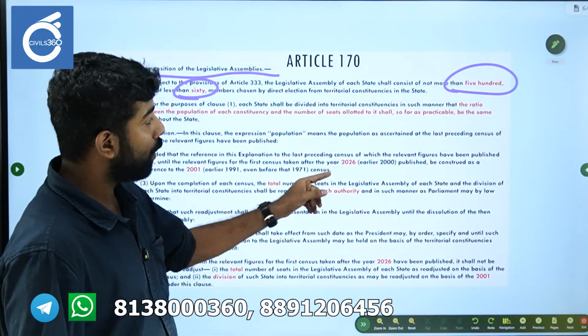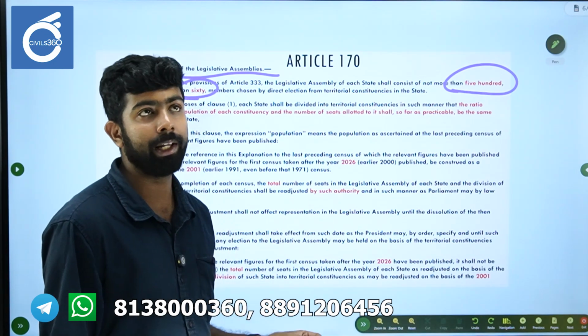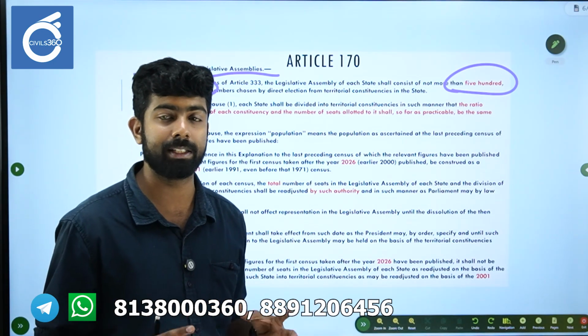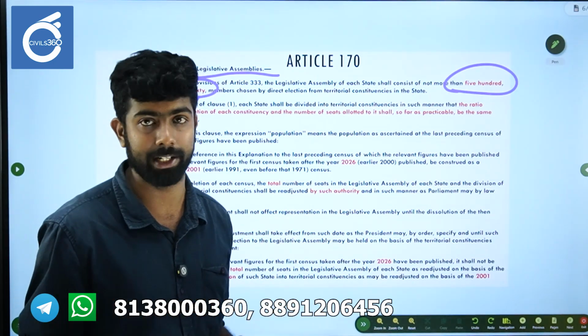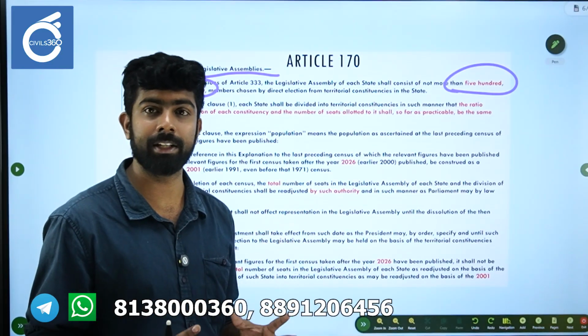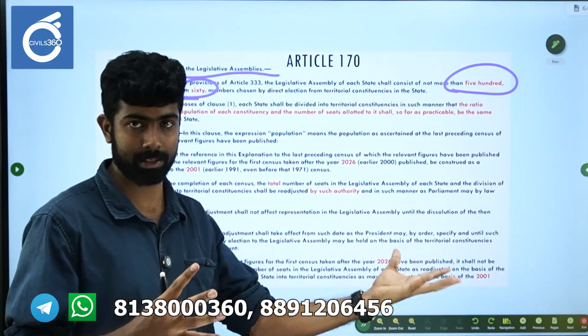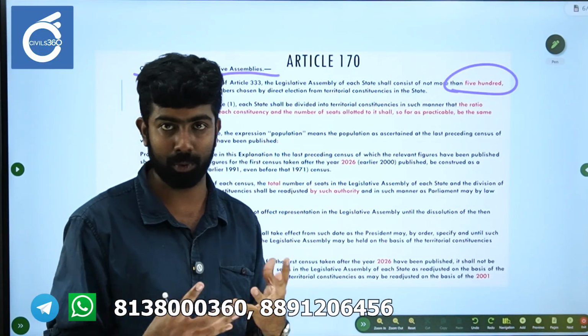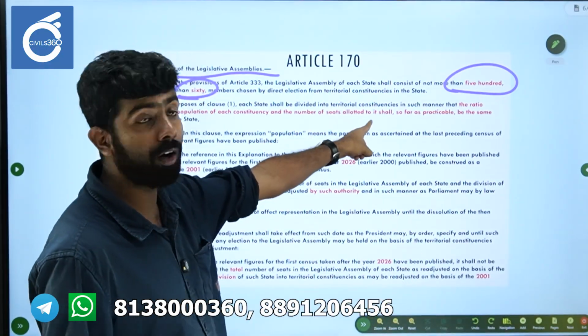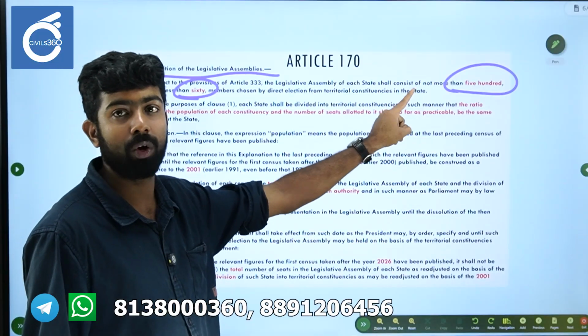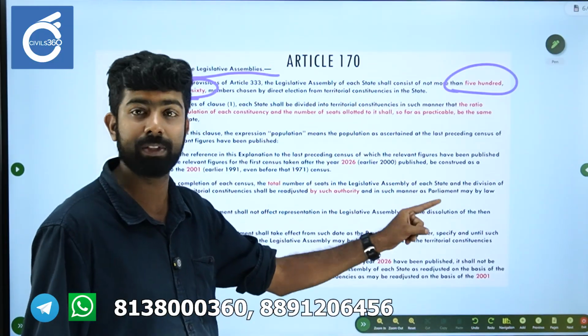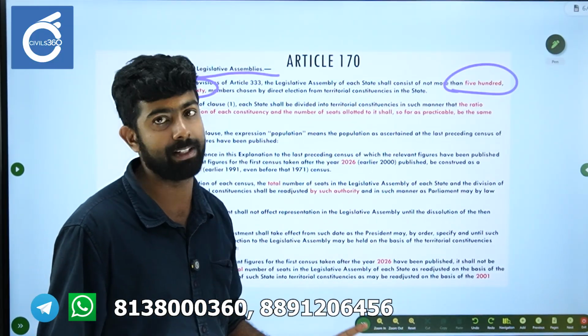Now, usually delimitation is a process conducted nationally. Delimitation refers to both ideas, interstate parity and intrastate parity. It also allots the number of seats of state legislative assemblies.